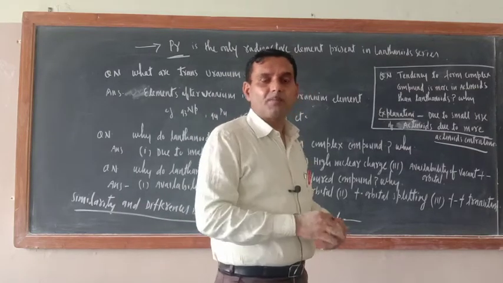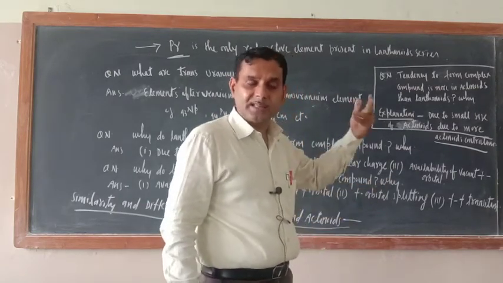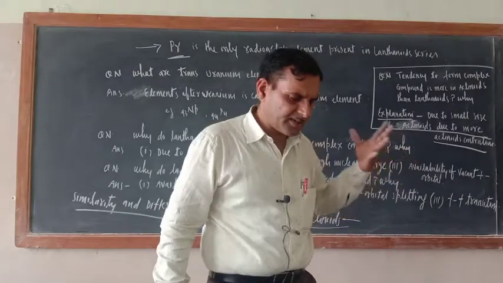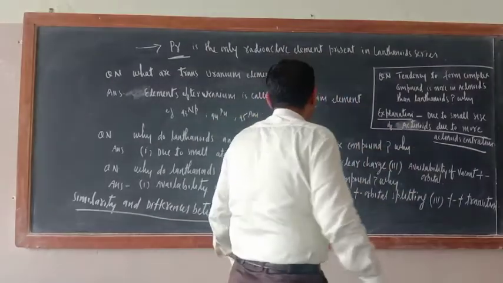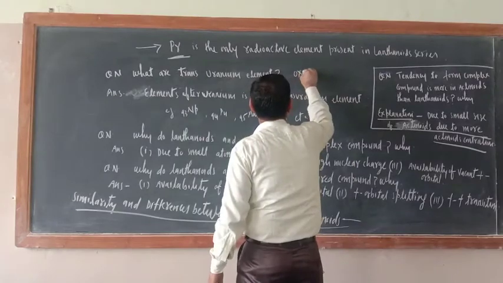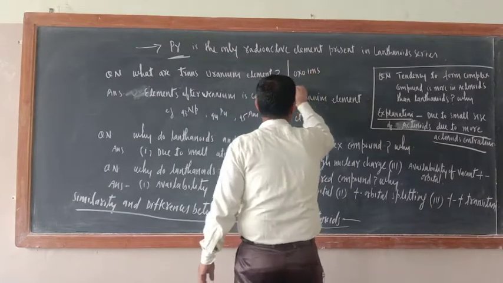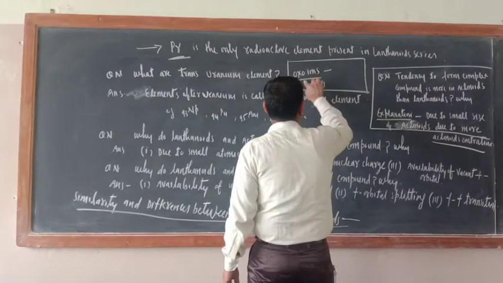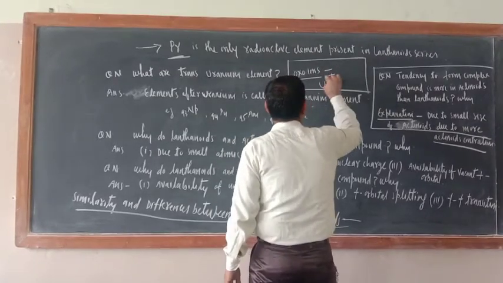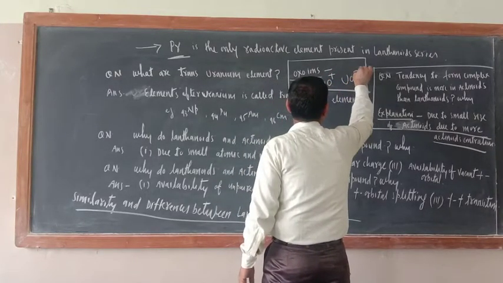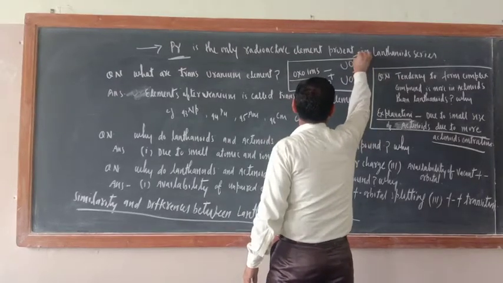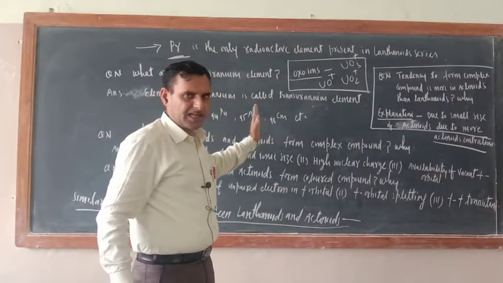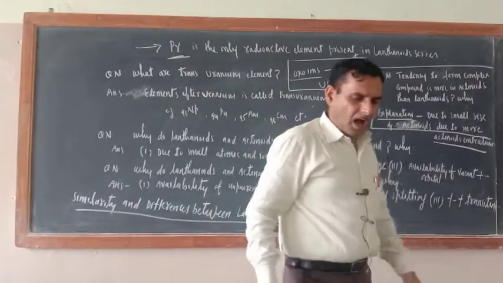Now the tendency to form complex compounds in lanthanides is less, while the tendency to form complex compounds in actinides is more. So these are some differences. There is one more thing. Actinoids form oxo ions. In the transition series I told you the meaning of oxo ions. Just see, basically this is an oxocation: uranium oxide positive, uranium oxide tripositive, like that. These are oxo ions. The same thing is not possible in the case of lanthanides. Lanthanides do not form oxo ions.